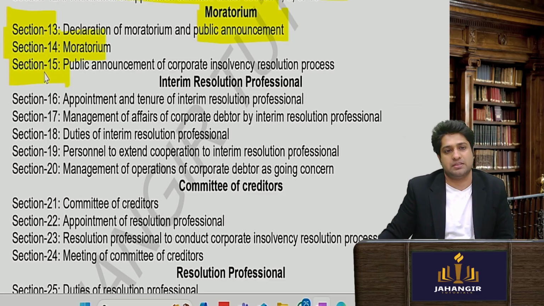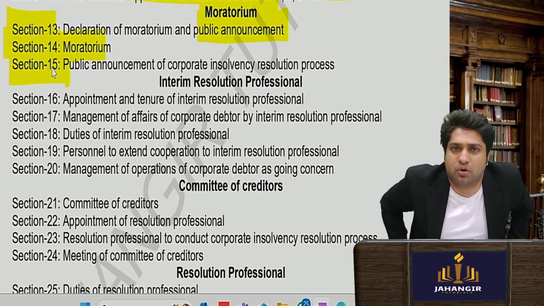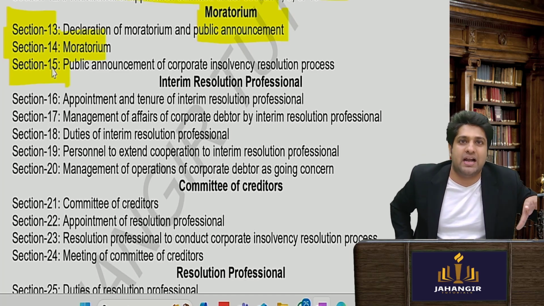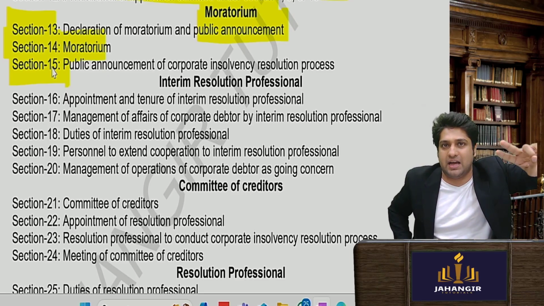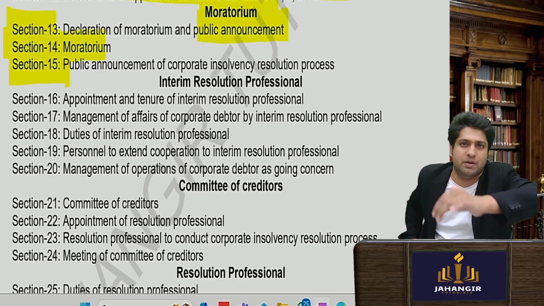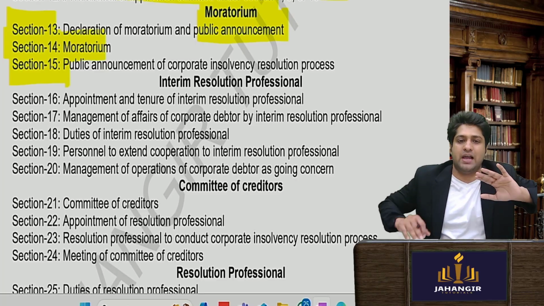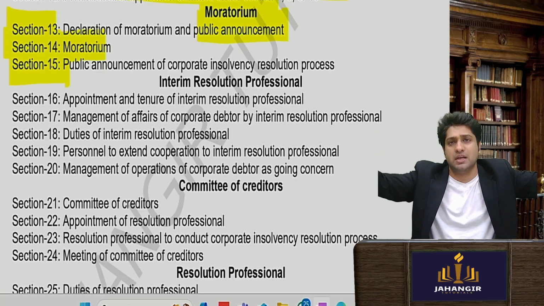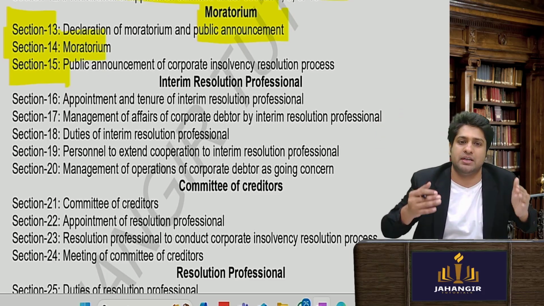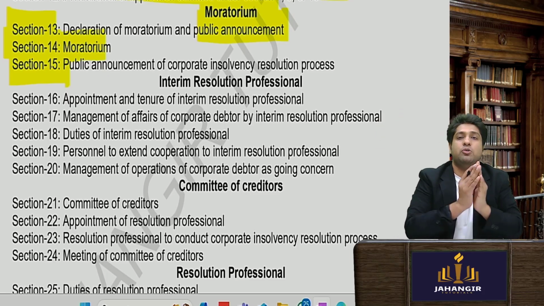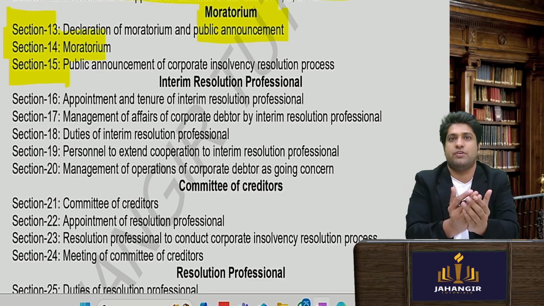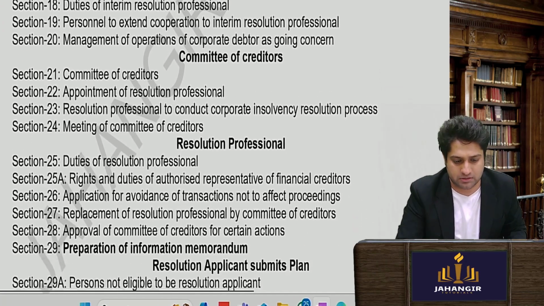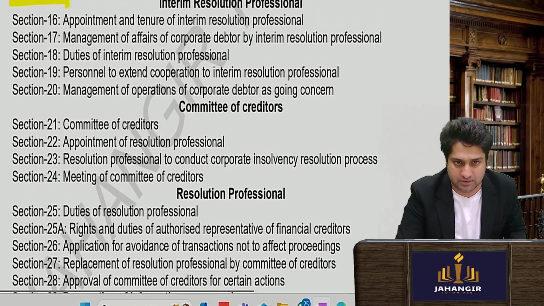3 things happen. So first is a moratorium. Moratorium means now no case can be filed, no suit can be filed, no enforcement order can be filed against the company. A public announcement will be made by the IRP. IRP will be appointed by NCLT and he will make a public announcement that whoever's claims are there on this date, you will come and give the claim. I'm making a claim list. I'm doing all this to prepare a committee of creditors. I'm constituting the committee of creditors.